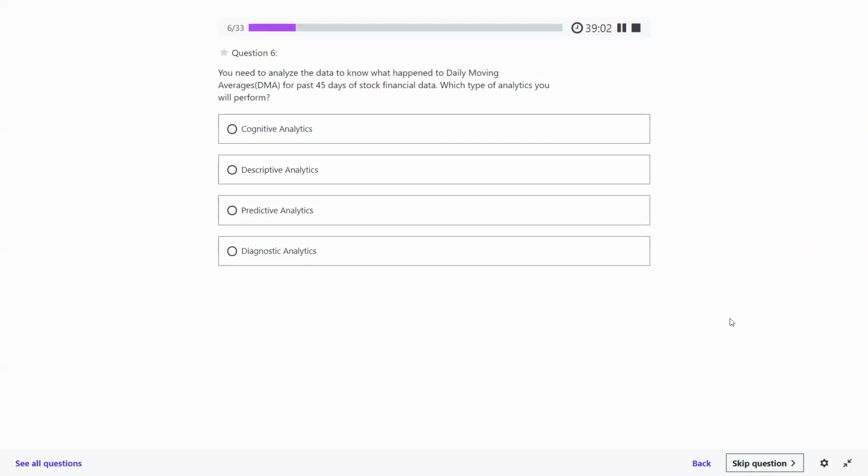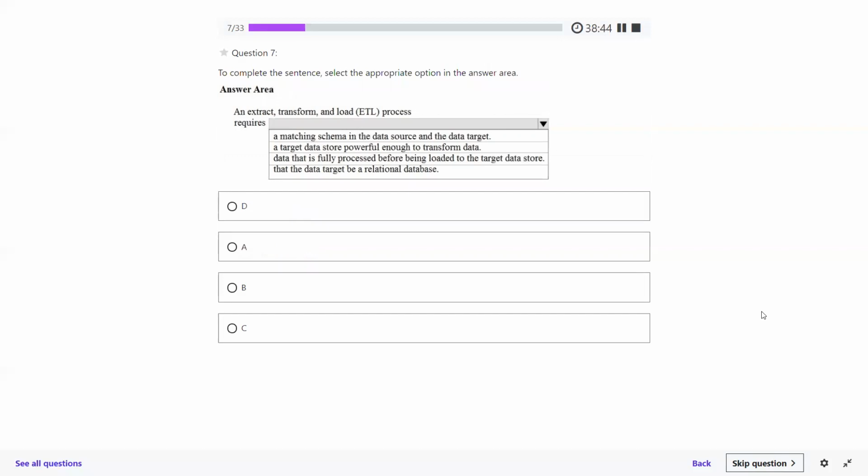So what is going to happen? You might be confused between descriptive and diagnostic. No problem. Suppose you would like to analyze this data belonging to a particular service. You definitely would like to have some basic description about it, so you will get the visibility about it. That's why it will be descriptive analytics. Number 7, please.